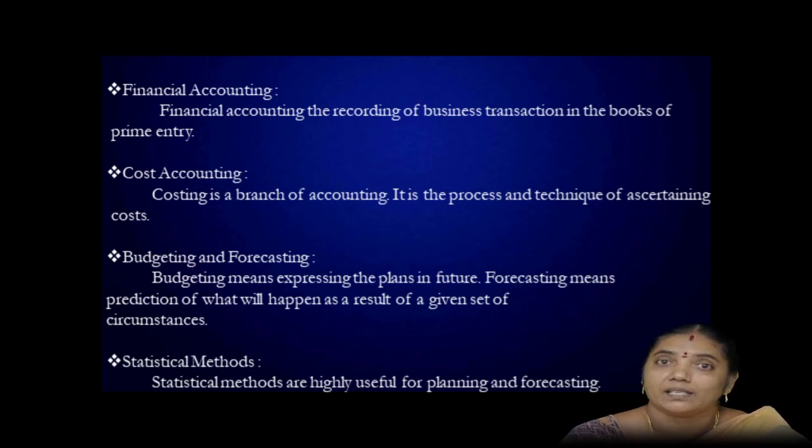So planning is an effective tool to run a business. Planning and control are the basic managerial functions. Then the cost accounting system provides the necessary tools such as standard costing, as I already said, budgetary control, inventory control, and managerial costing for carrying out such functions effectively.